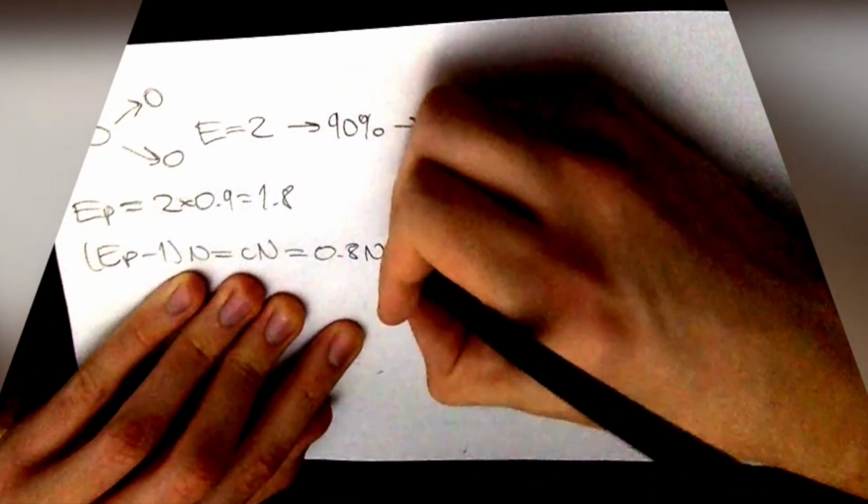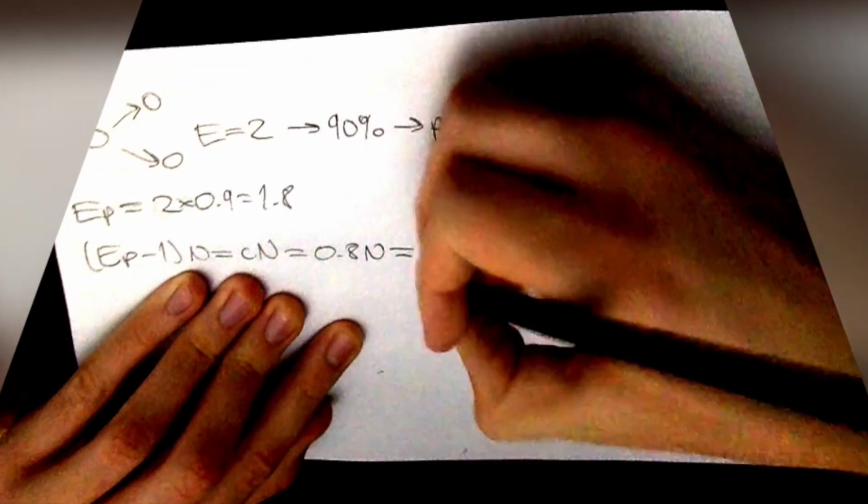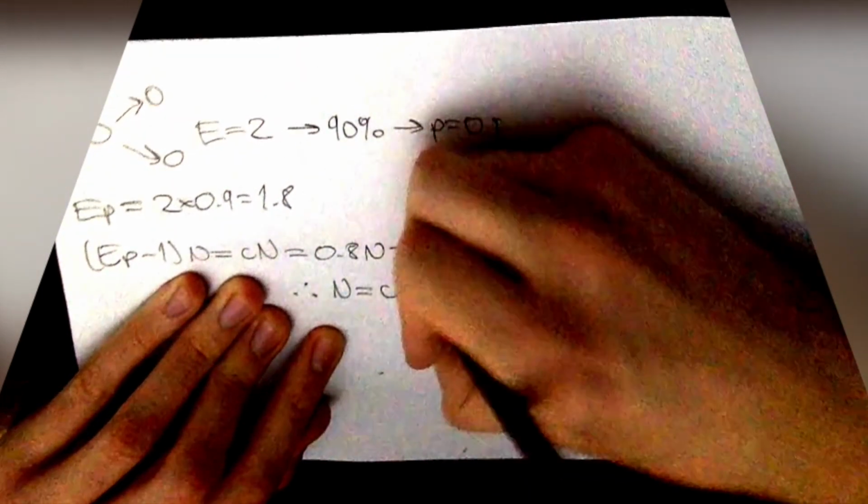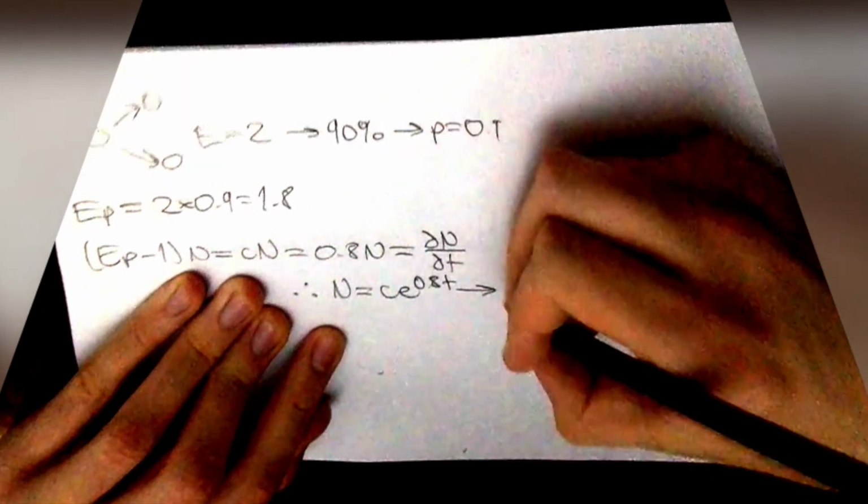This growth factor can also give us the number of new cases if we can determine a constant C to be E times P minus 1, and multiply the result by the number of total cases n.